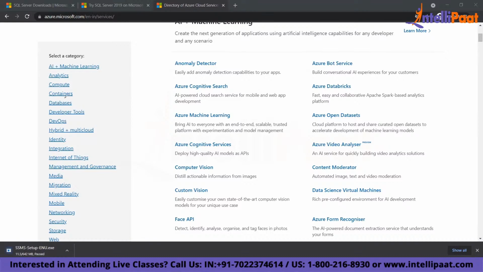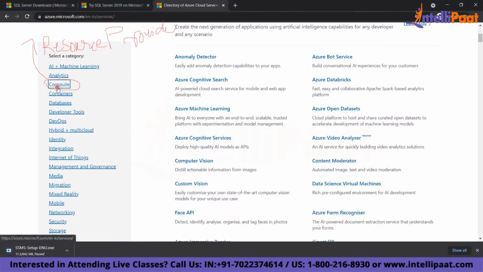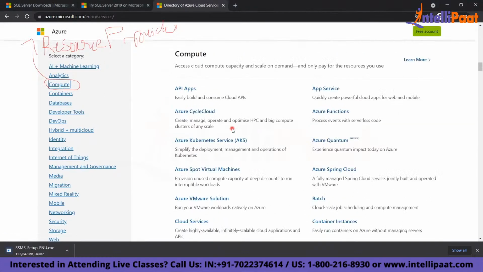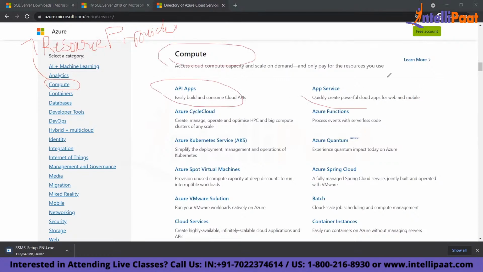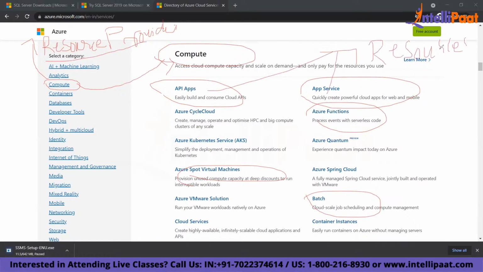Now, let's say, what is compute? Compute is a resource provider. So inside compute, what all resources are there? Inside compute, I can create API, website, functions, batch, so many things. I can create a virtual machine, a VM. So compute is a resource provider, and these are the resources, or we call them services.